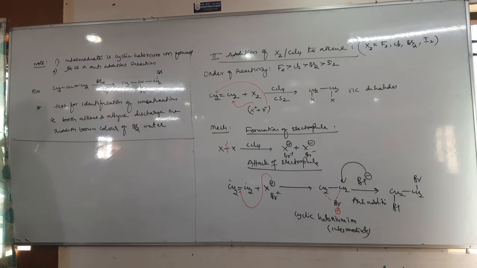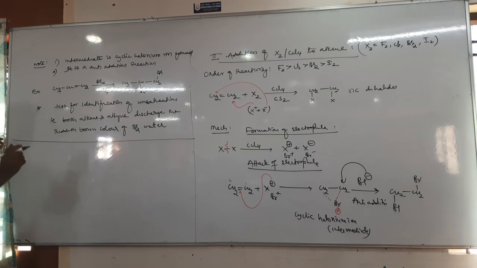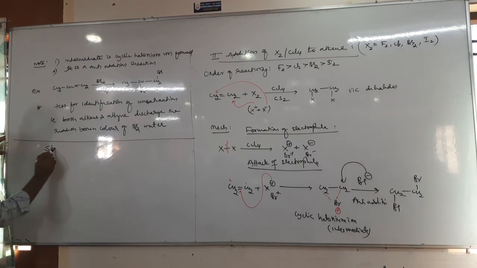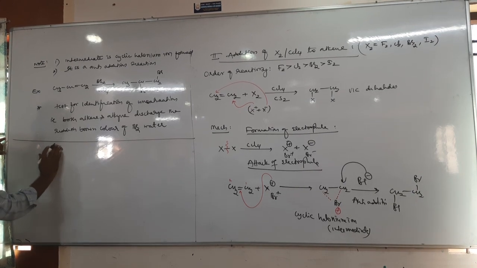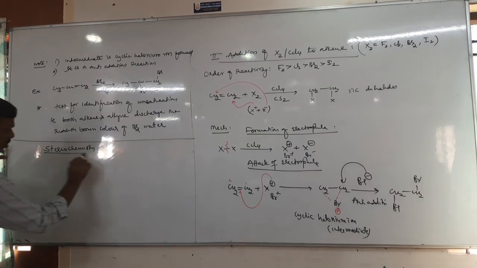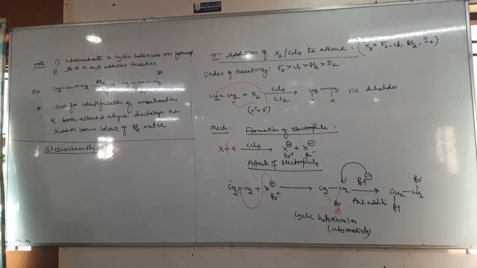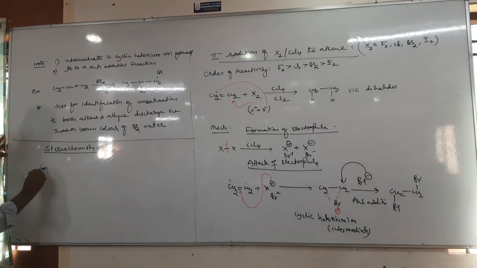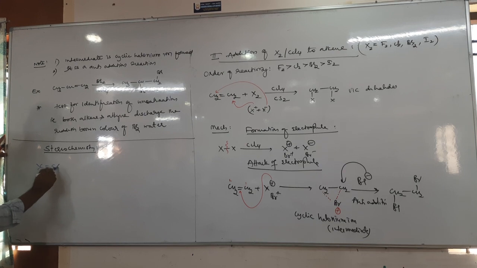Now here one important thing is the stereochemistry of this reaction. You do not study these things at the U level. So what is the stereochemistry of this reaction? It's very simple. Say for example, let us take alkene. There are two alkenes, cis and trans.